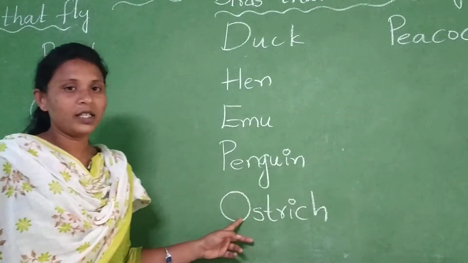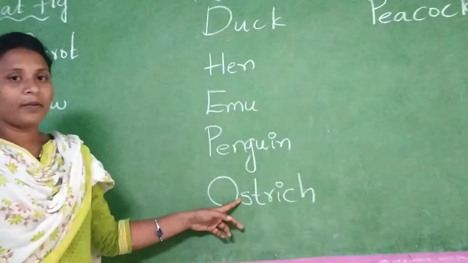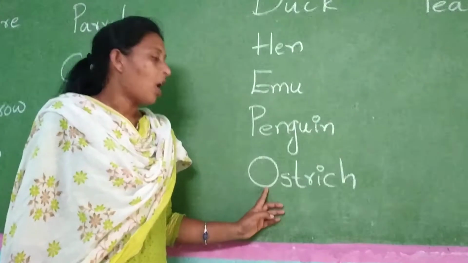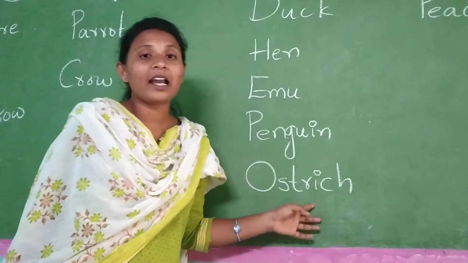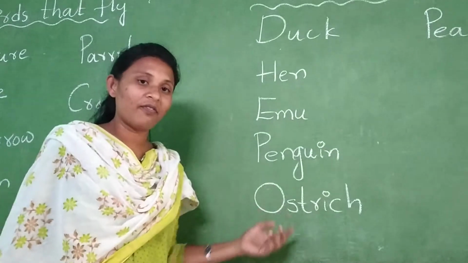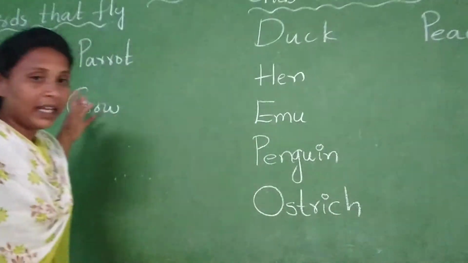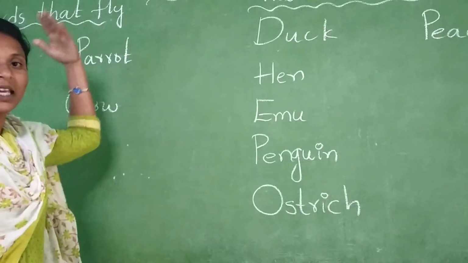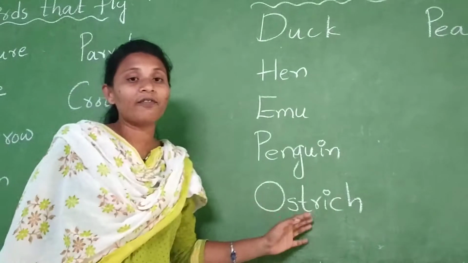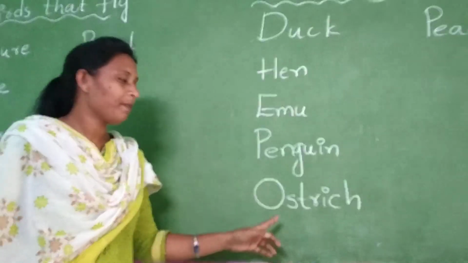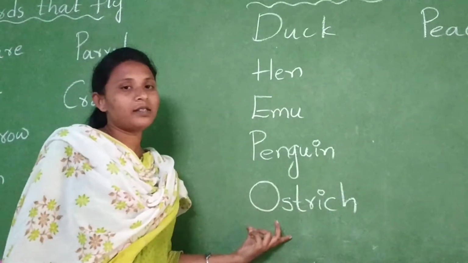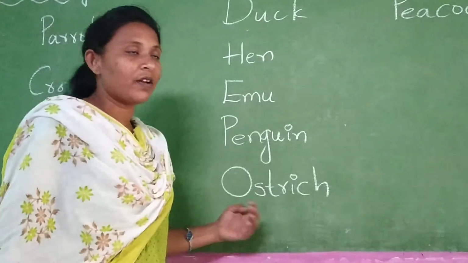Ostrich. Ostrich is the fastest running animal. It can run very fast children. Okay? Some birds fly very high, no? Like eagle. Eagle flies very high. Like that, ostrich also runs very fast. Ostrich is also a bird but it cannot fly.